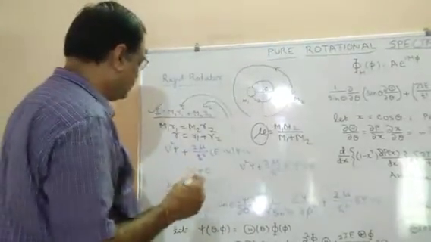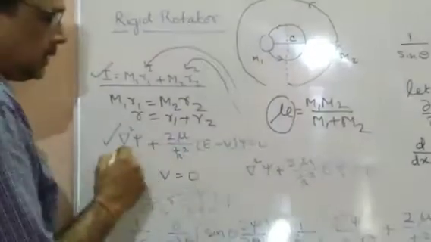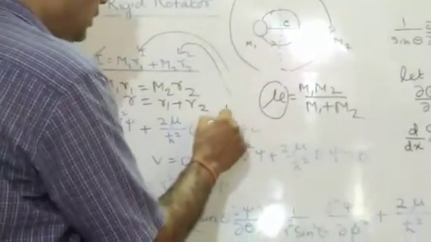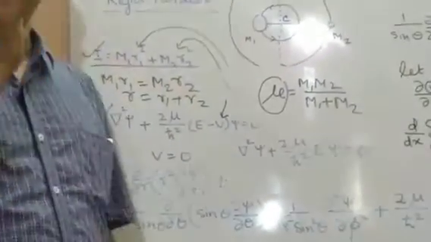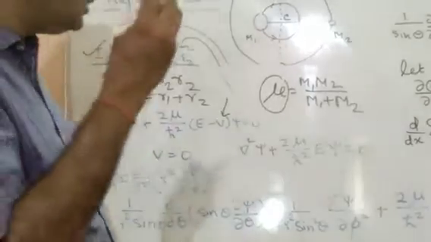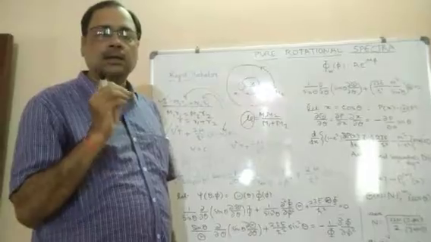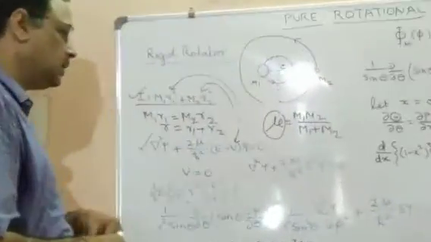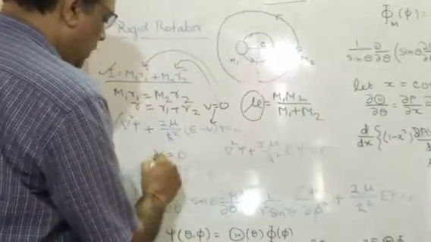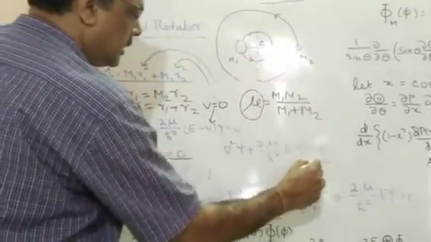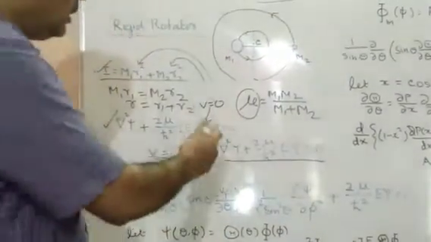If we take the Schrodinger equation to solve it, it is a general Schrodinger equation. Here V depends on the distance between the two atoms. Since the distance is fixed, because we are taking the concept of the rigid rotator, the potential energy V will be 0, and therefore V equal to 0 will give us this Schrodinger equation. So now we will have such a type of Schrodinger equation. So this is del square.